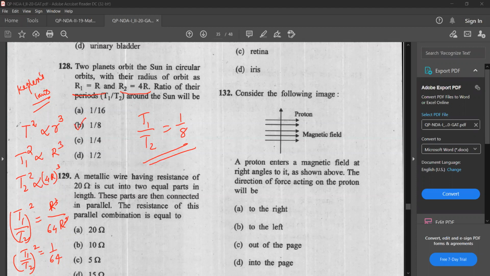Okay, so remember by heart that the square of the time period is proportional to the cube of the radius, or the cube of the semi-major axis, because this is an elliptical orbit. Next question.